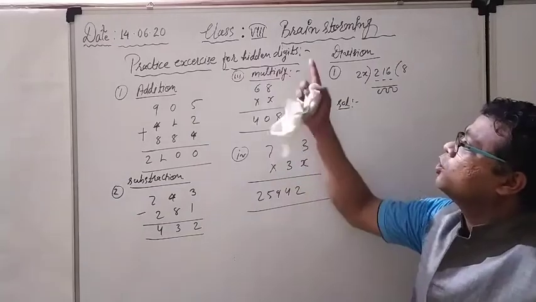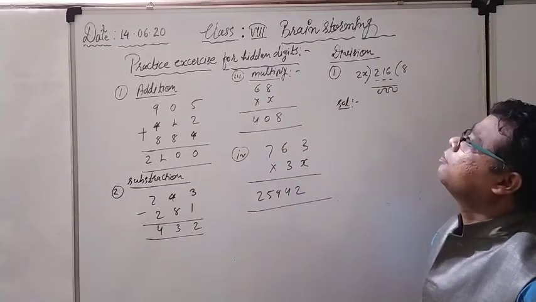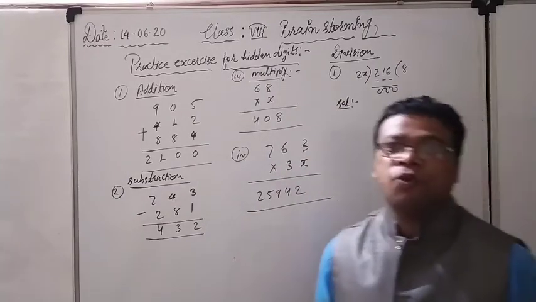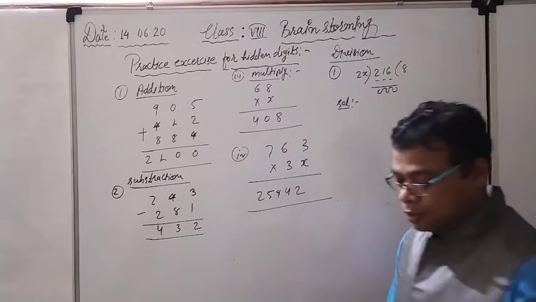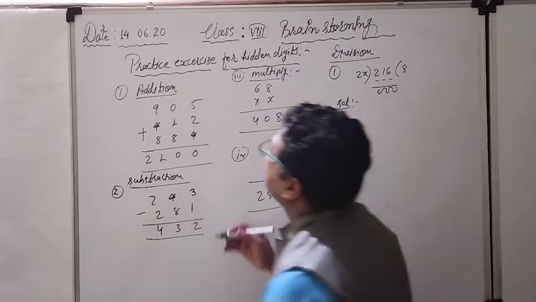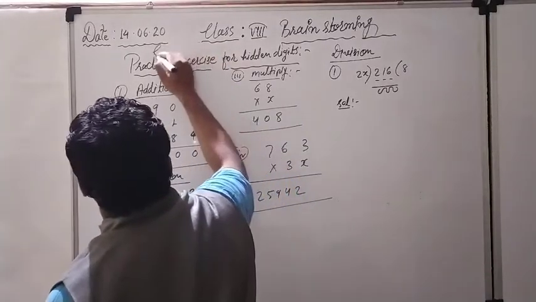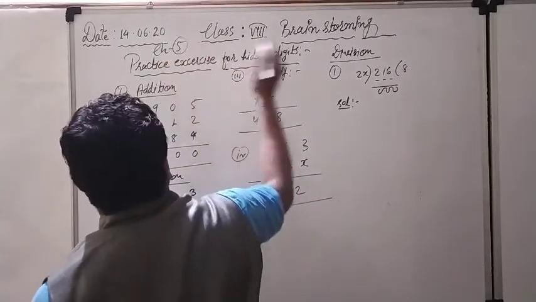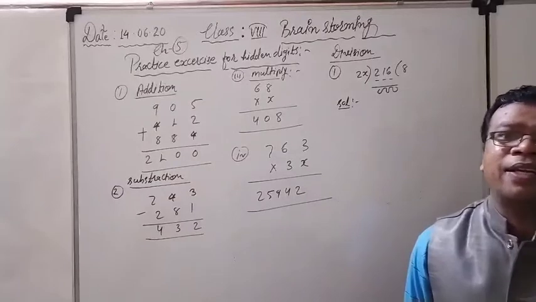And here we are going to study the chapter brainstorming. This is chapter number 5 actually. Chapter number 5, no problem, I can write it down anywhere. This is our chapter number 5, brainstorming, and this is for the class 8th students.